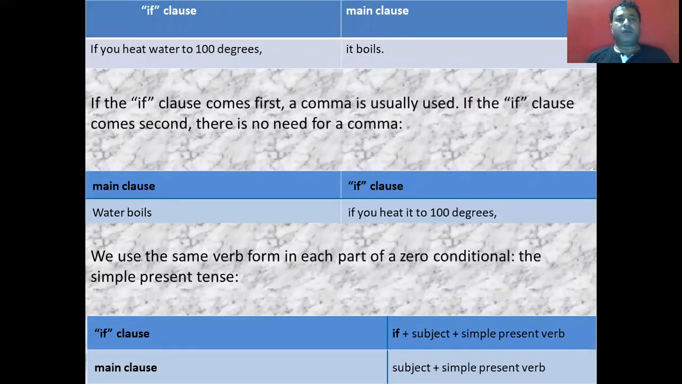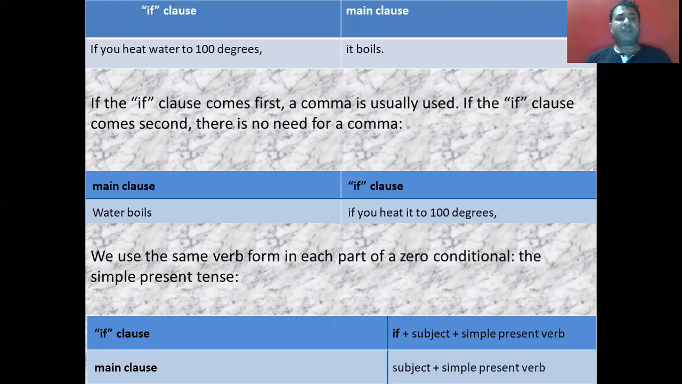Now we have some examples here. The sentence is divided into two parts, that is the if clause and the main clause. First, if you heat water to 100 degrees, comma, it boils. The if clause part is: if you heat water to 100 degrees Celsius. It is the dependent clause. It does not have its own sense. The main clause part is: it boils.